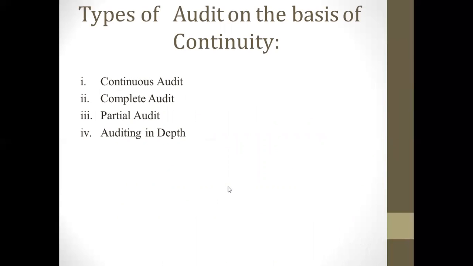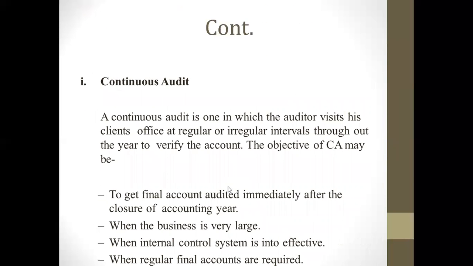On the basis of continuity of time, there are the continuous audit, the complete audit, the partial audit, and the auditing in depth. A continuous audit is one in which the auditor visits his client's office at regular intervals throughout the year to verify the accounts. Here, the objective is to get the final accounts audited when the business is very large and when the internal control system is also not effective. So, for a continuous audit, the internal auditor plays a vital role.